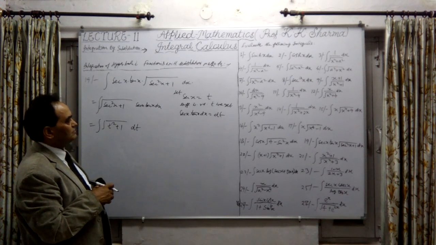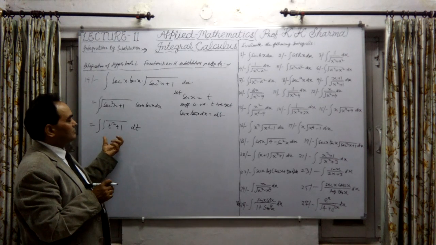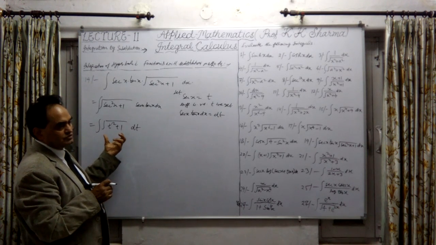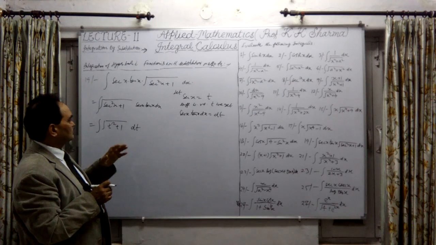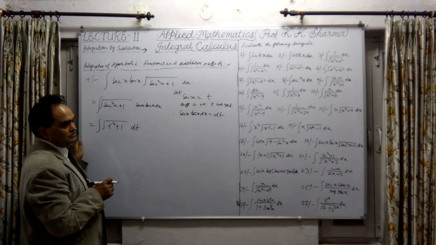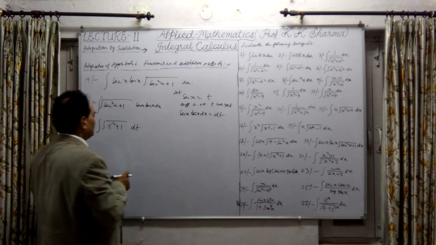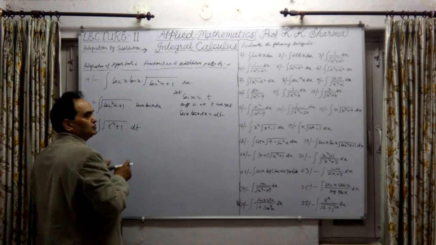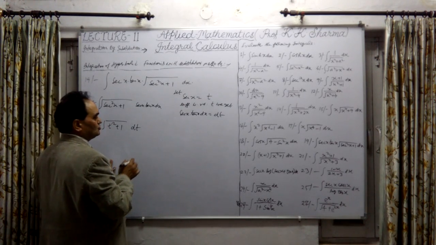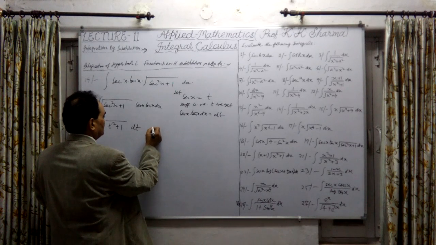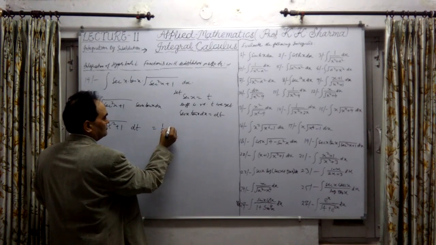Then that will be cos hyperbolic theta, and cos of theta is positive. That will be theta plus sin 2 theta upon 2 will come out. So the answer is one half of this.